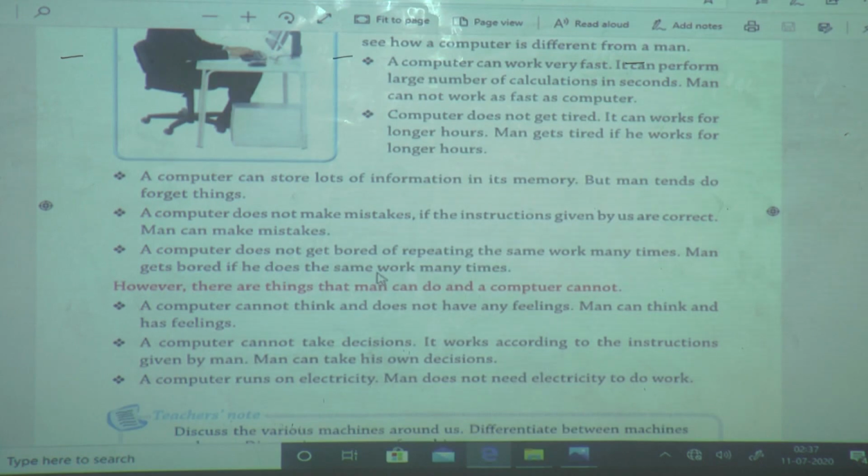Means when we are going for practical, our blueberry students are doing paint, our mulberry students are also doing paint, but the computer is not telling us now, don't sit, I am getting bored. No, a computer does not tell us like that. A computer does not get bored if it is doing repeated or the same work, but man gets bored after doing the same work many times.